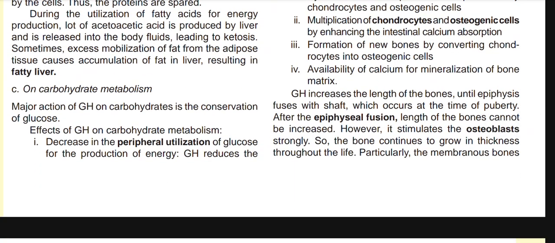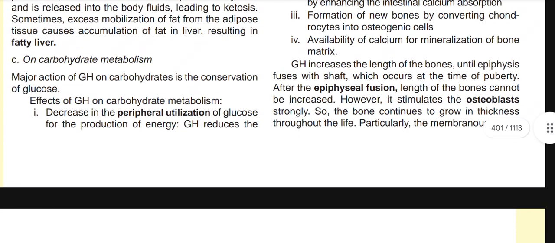Growth hormone also increases the length of the bones until the epiphysis fuses with the shaft, which occurs at the time of puberty. After the epiphyseal fusion, the length of the bones cannot be increased. However, it stimulates the osteoblast strongly, so the bone continues to grow in thickness throughout life. So what we come to know is that bone length can be increased up until puberty, before the epiphyseal fusion.